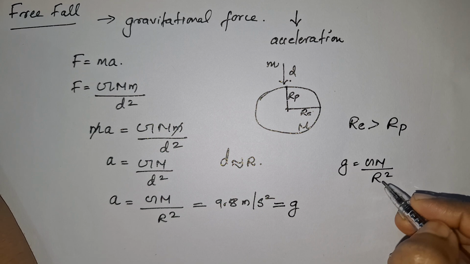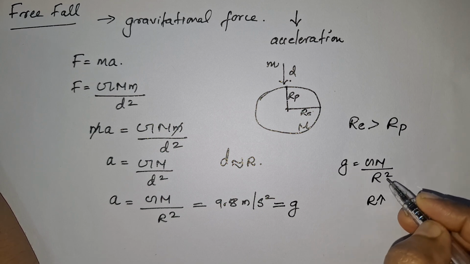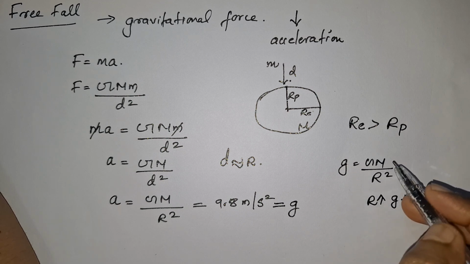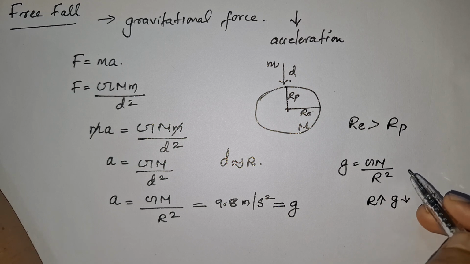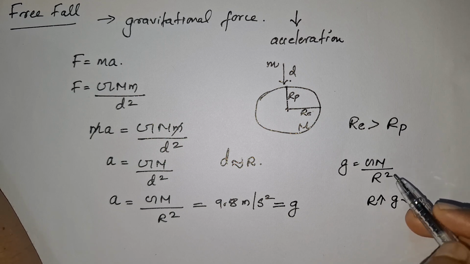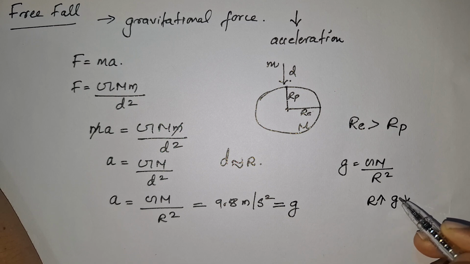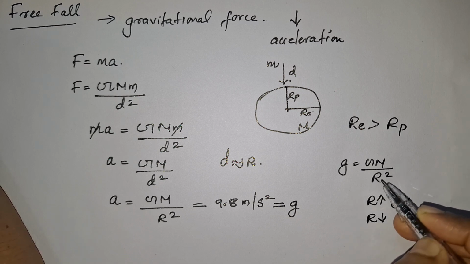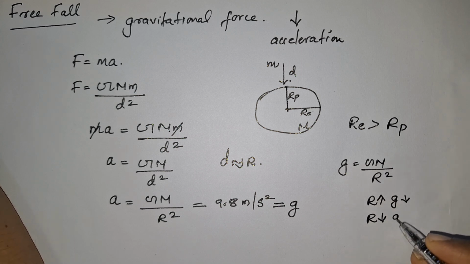So when R is greater, as it is in the denominator, g will become smaller. When we divide a number by a bigger number, the result will be a smaller number. And when R is smaller, we are dividing a number by a smaller number, so our result will be a bigger number.